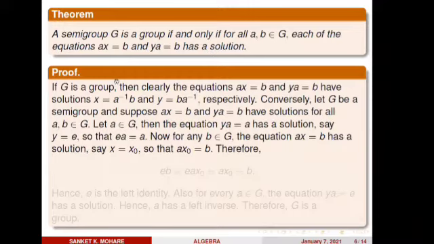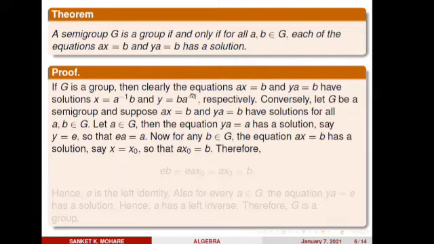So let's have a proof. What is given? G is a semigroup. First I assume G is a group, and I will show that ax = b and ya = b have a solution. Given G is a semigroup, it is defined with a binary operation with the associativity property.